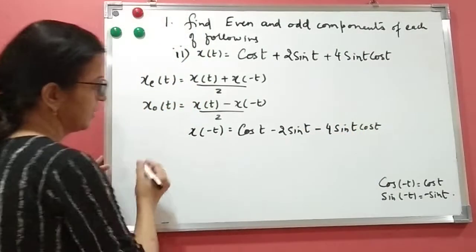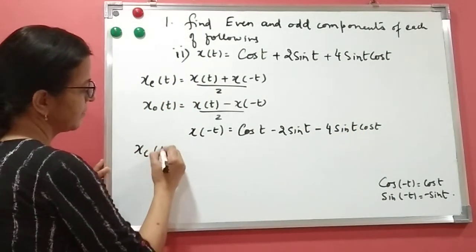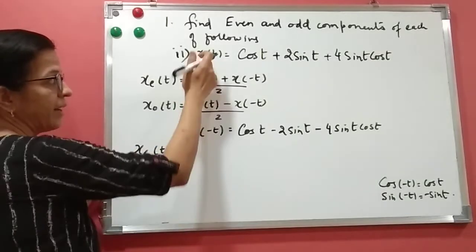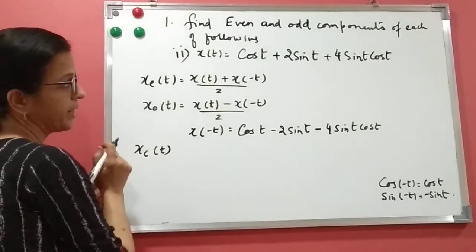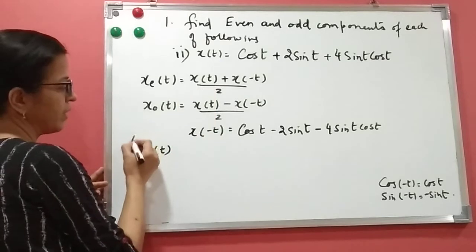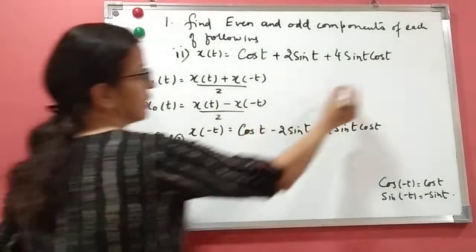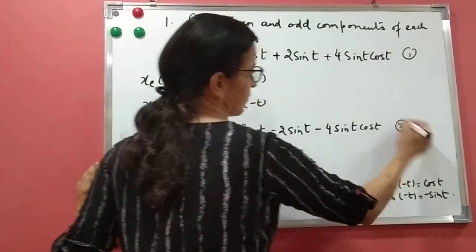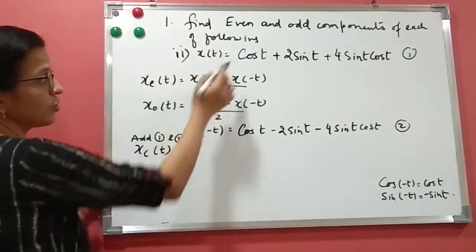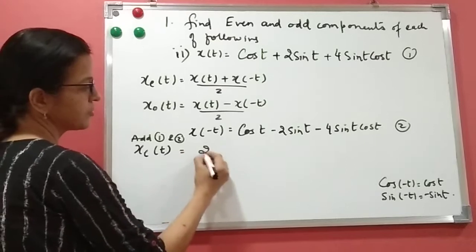Now what will be x even of t? It will be adding these two. I'll write here, add 1 and 2. Write down this S1 and this S2. When you add 1 and 2, cos t will be added and it becomes 2 cos t.